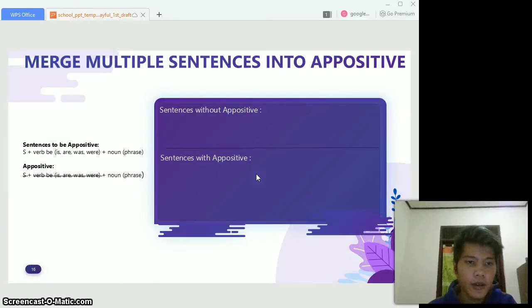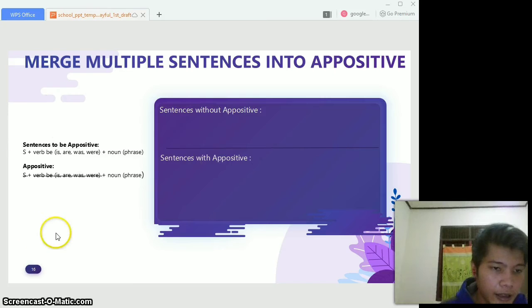Next, this slide is talking about how to merge multiple sentences into an appositive. The sentence to be made an appositive must be a sentence that uses verbs in the form of verb be: is, are, were, was, and followed by a subject complement or subject description in the form of a noun, which will be made appositive later.